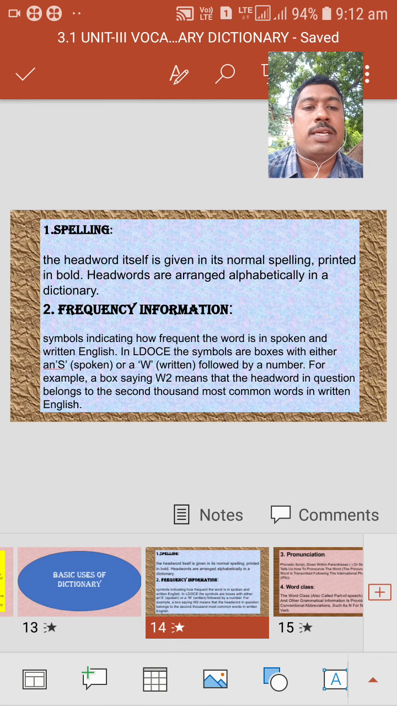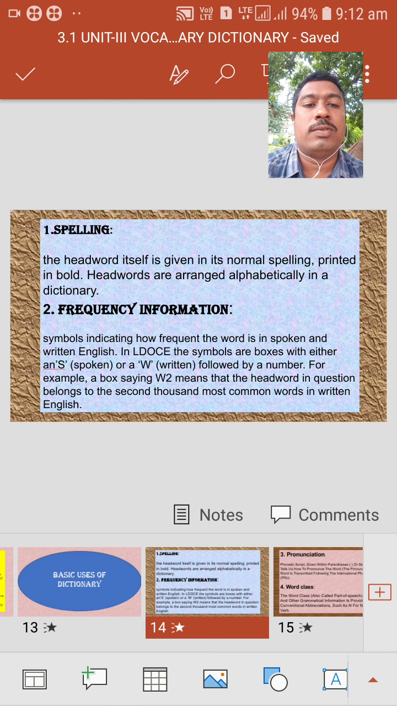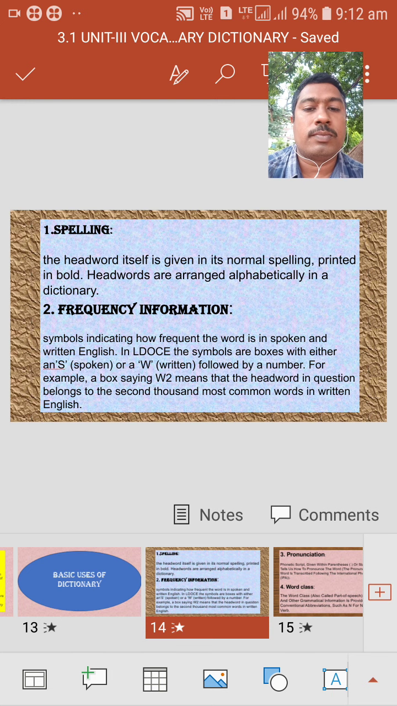While we are searching for a word in a dictionary, first we should know the spelling of that word properly. If not, we cannot find that word in the dictionary. So my suggestion is everyone should be aware of the spelling. If we know the proper spelling, we can easily find it. Otherwise, we cannot. The first use of the dictionary is spelling.